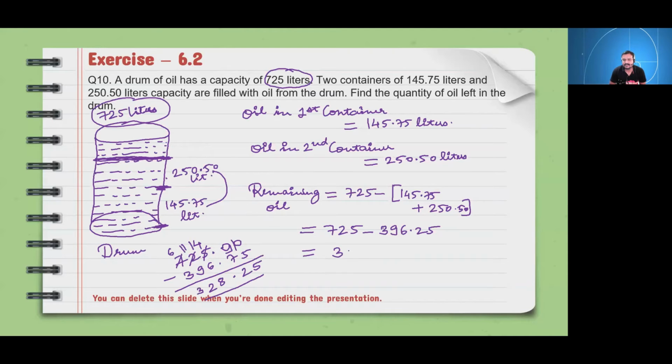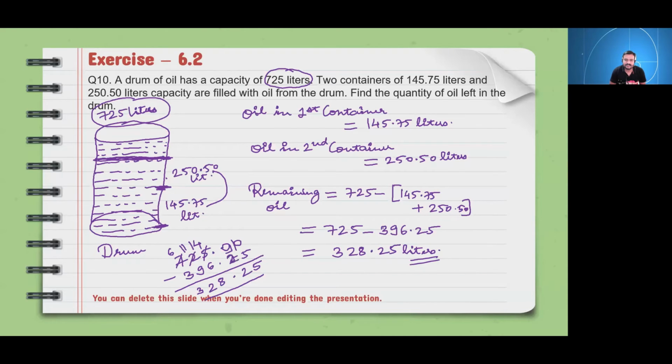So what will be the answer? 328.25 liters. It is 2, na?